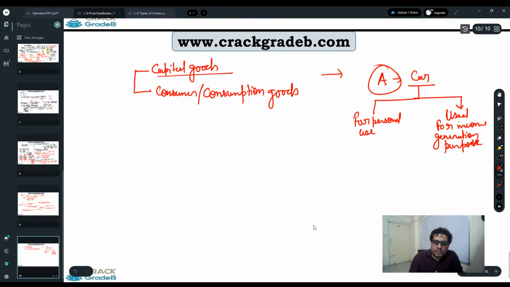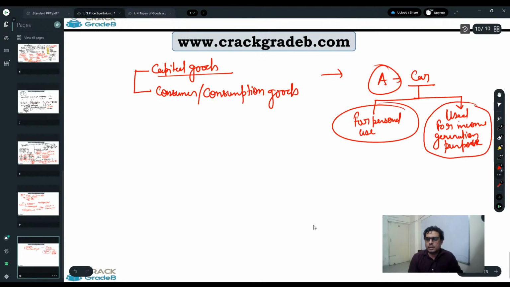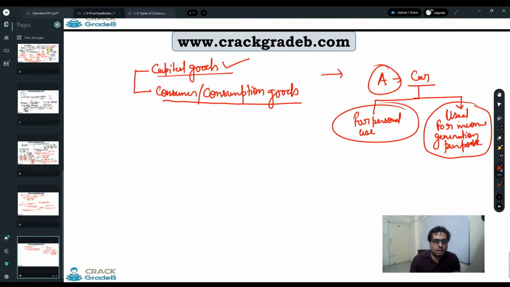So you are using it for personal use or you are using it for the income generation purpose, right? If you are using it for income generation purpose, then it is a capital good. Whereas if you are using it for your own personal use, then it is a kind of consumer good or consumption good, right?